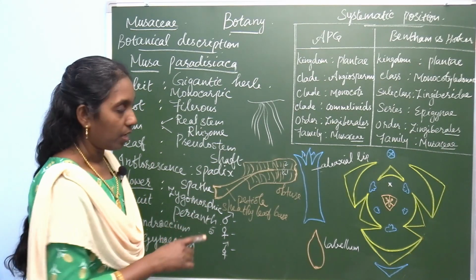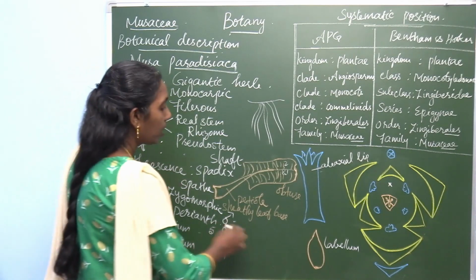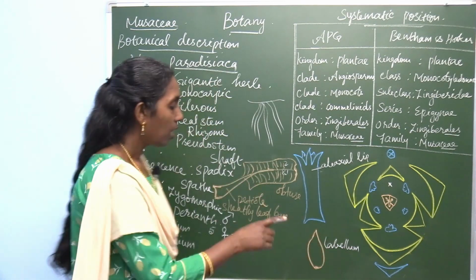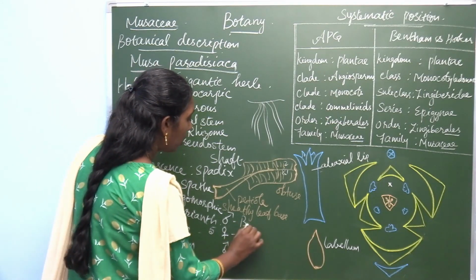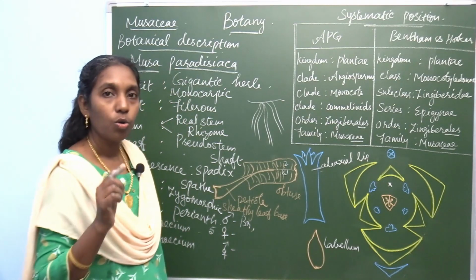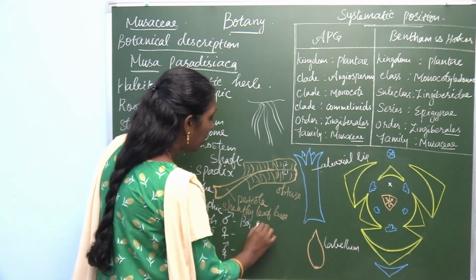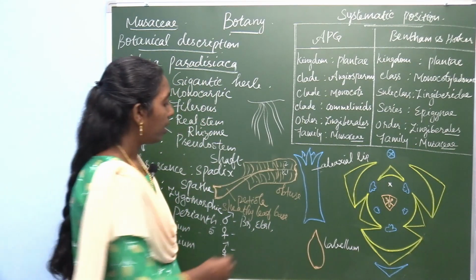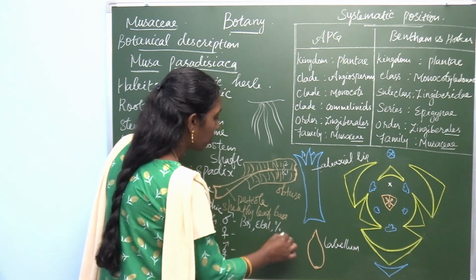In the male flower, the staminate flower, start from bract. In the spadix inflorescence, the bract is present, BR. Bracteoles absent, EBRL, ebracteolate. And zygomorphic, the symbol is this one.